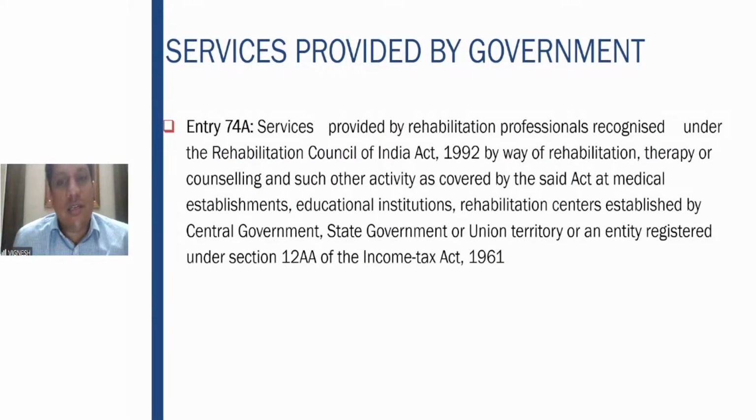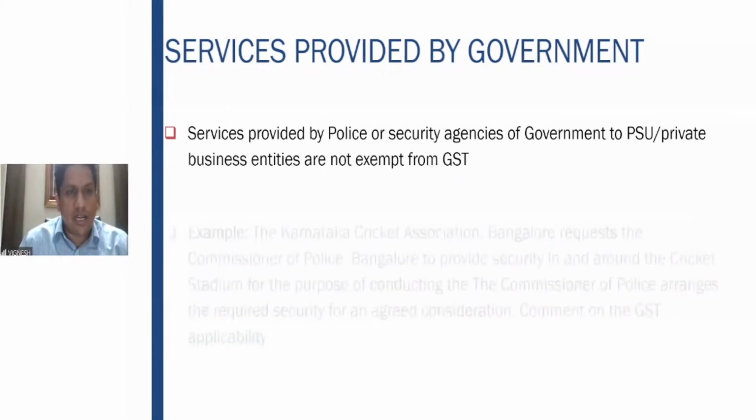Rehabilitation professionals. What is rehabilitation professionals? If any person is recovering from an injury, he is getting back to regular fitness. Counseling, where mental agony is there, counseling happens. Any other activity at medical establishments, education institutions are all exempt, but again, the services have to be provided by the entity which is registered under 12AA or 12AB of the Income Tax Act, 1961.